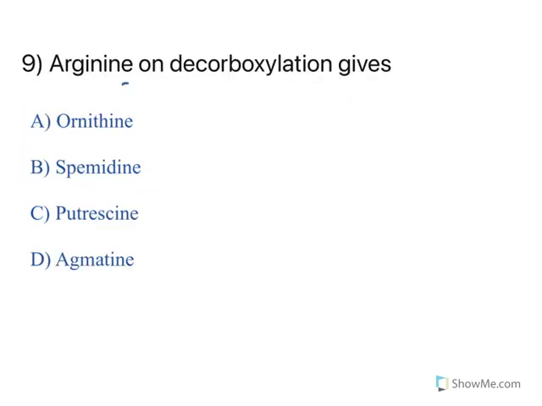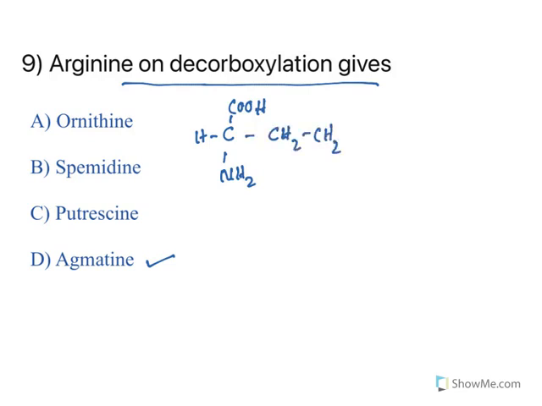Moving to the next one. Arginine on decarboxylation gives what? Arginine on decarboxylation gives agmatine. Arginine is a basic amino acid. Let me write the structure of this one. For all amino acids, you need to remember this common pattern, and the change is at the side group. In the case of arginine, it has a propyl group, and then a group called the guanido group. This terminal group with 3 amine groups is known as the guanido group.